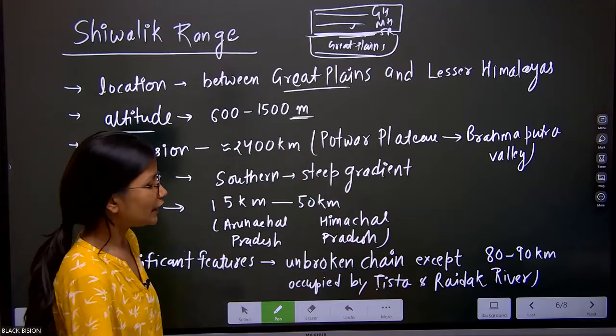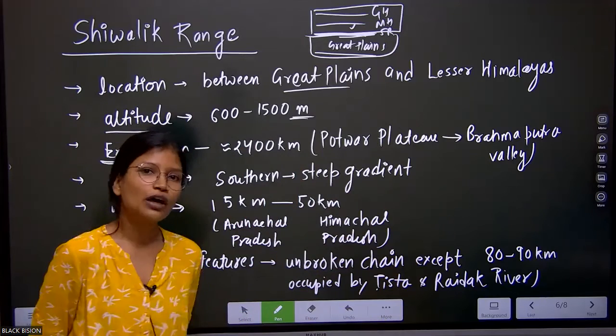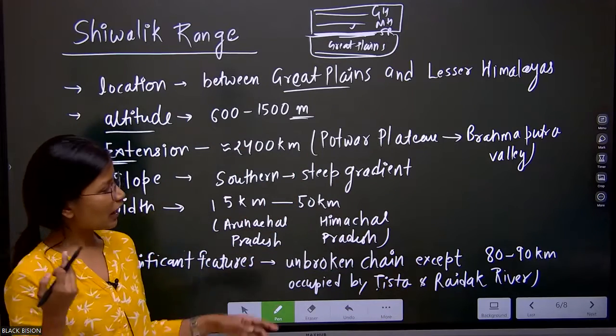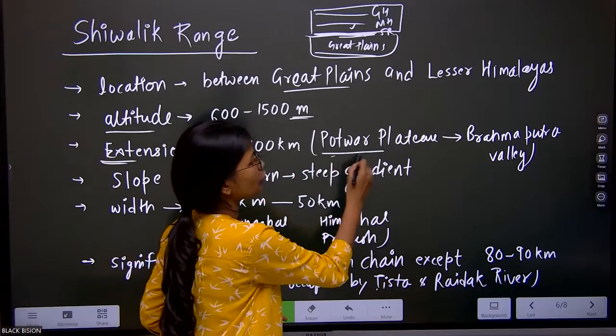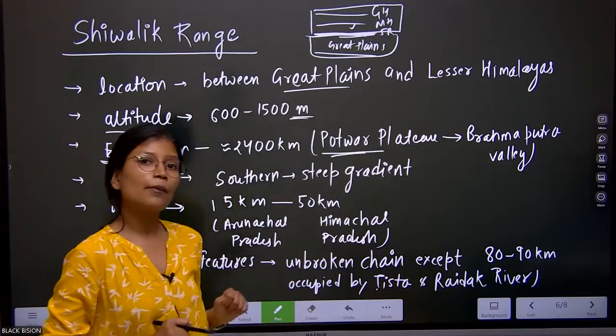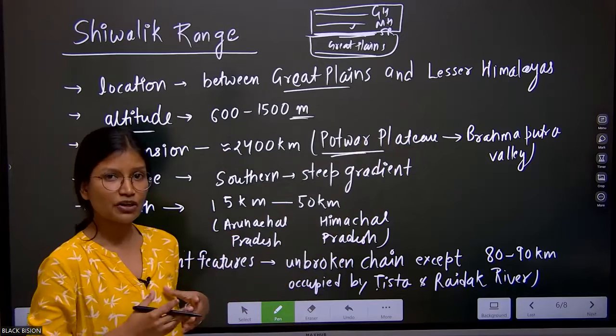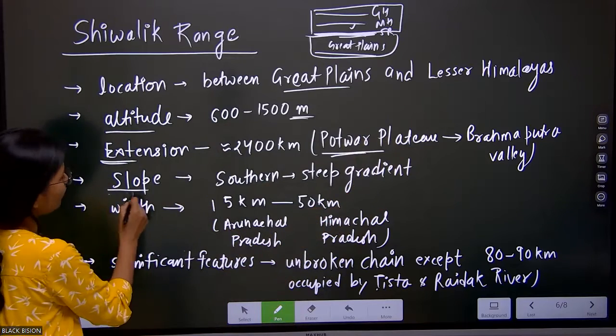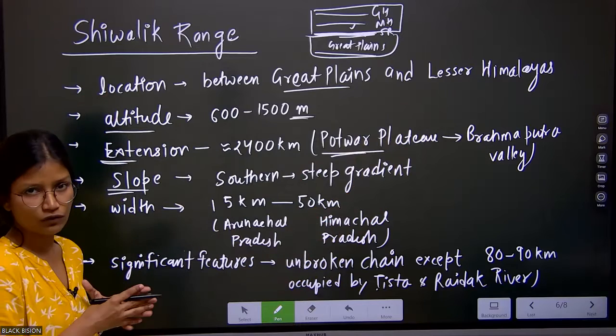As I told you earlier, they continue for approximately 2,400 kilometers from the northwestern part, where the Potwar Plateau is located, up to the northeastern part, exactly up to the Brahmaputra Valley. Brahmaputra, the major river of India, Brahmaputra Valley. Fine. Next, we'll talk about the slope, because this is an important aspect of geography.